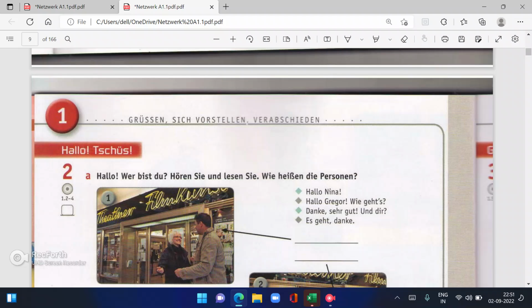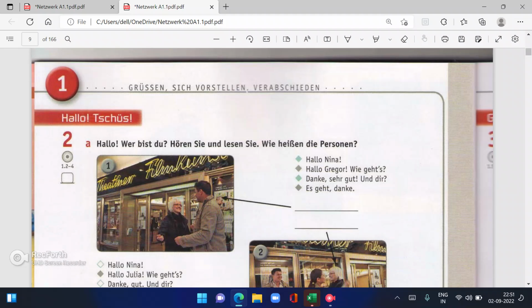So the first thing is: hello, choose. Hi, or hello, choose. I told you, if you remember. The first question is this. This is for the CD part. If this is written, this is the Hören part. If you want me to do the Hören part, then please let me know. I will do another session for that one as well. Okay, right now I will be explaining each and everything from this chapter, chapter 1.